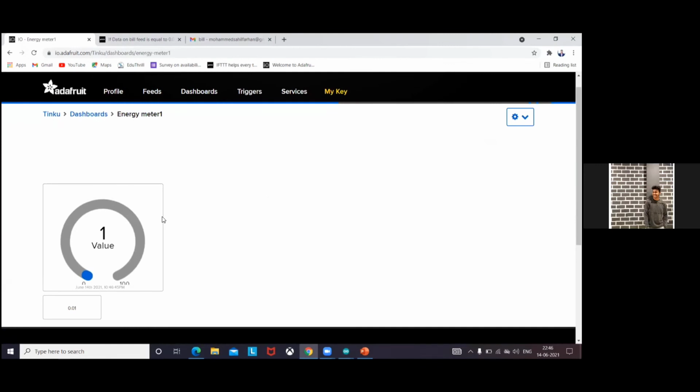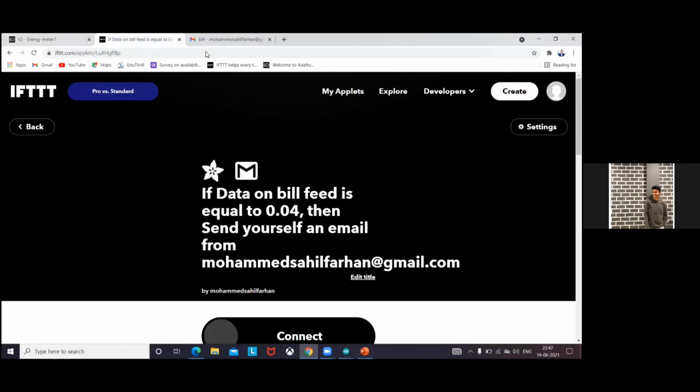Now we have a doubt: how do we get a notification when the data reaches our assumed limit? For that, we use IFTTT. IFTTT means if this then that.